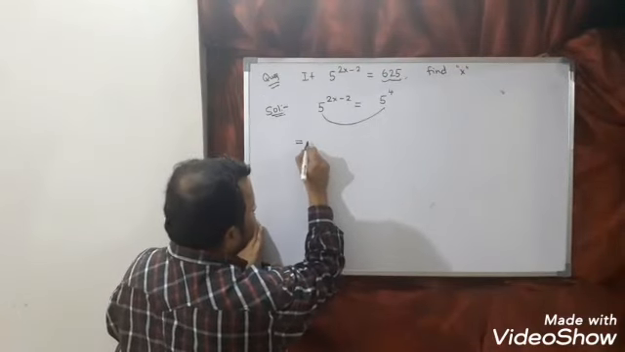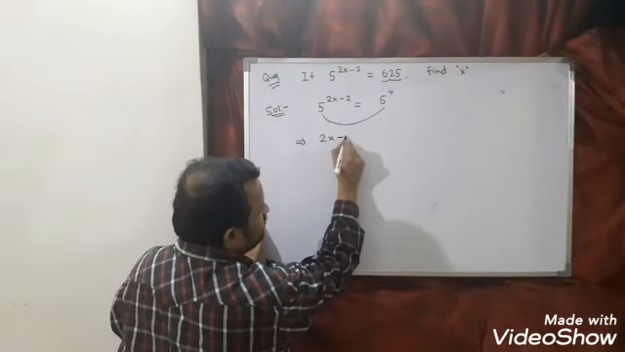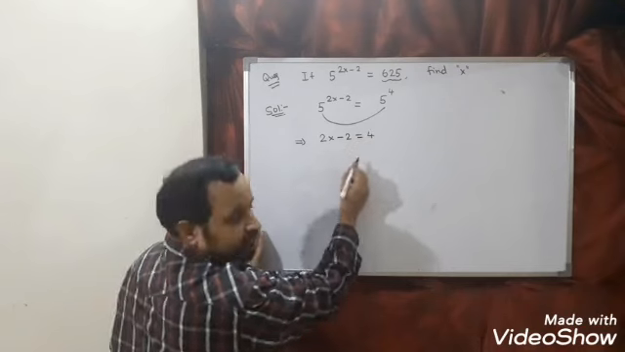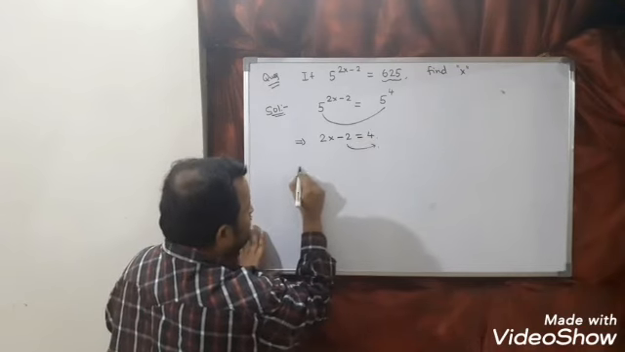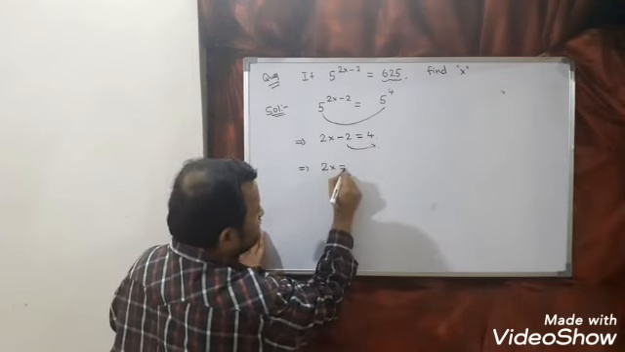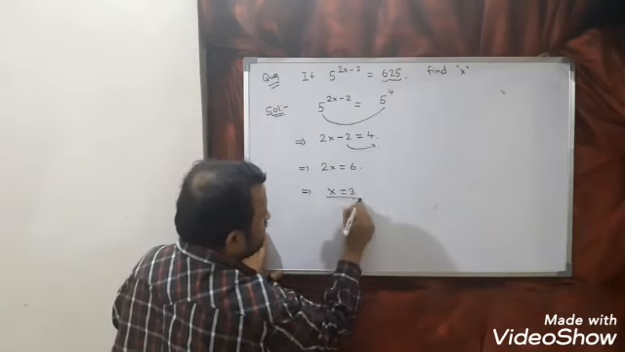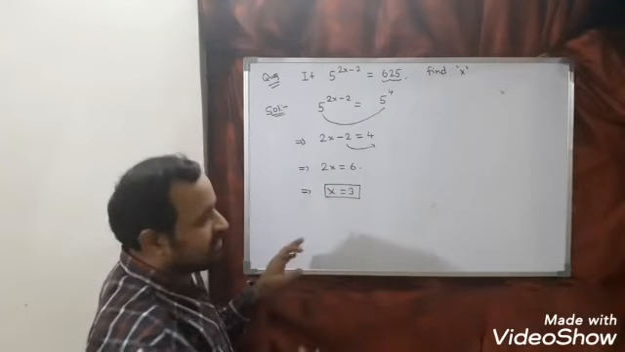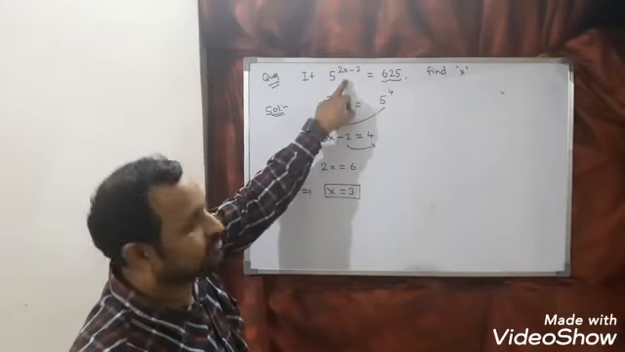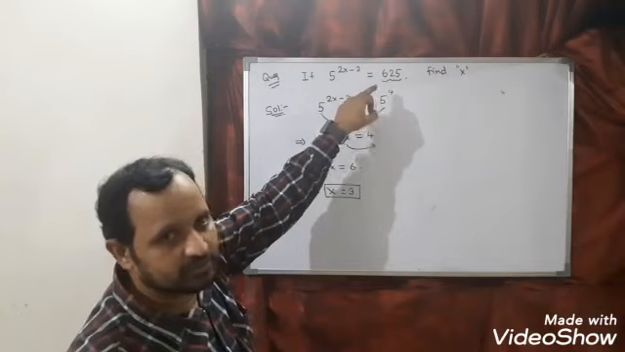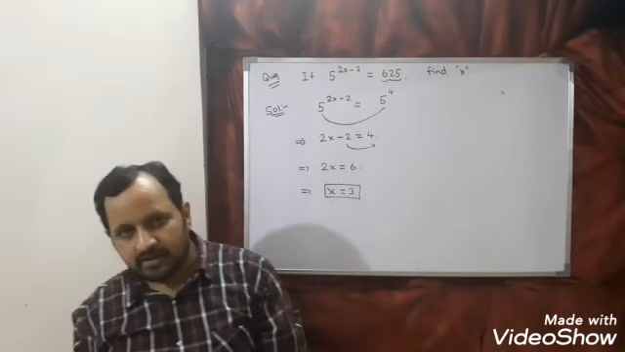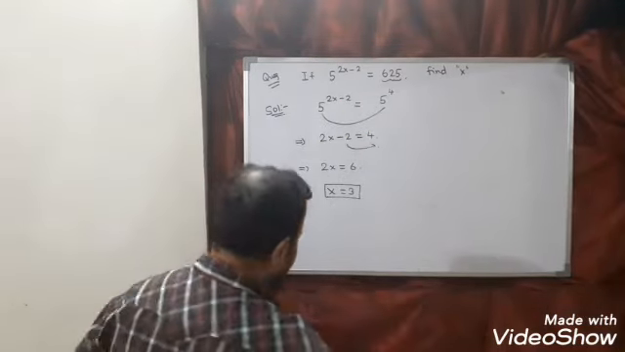So equate the power, what you will get? 2x minus 2 is equal to 4. Minus 2, I am shifting the sign. So what you will get? 2x is equal to 6, or finally we can say x is equal to 3. So you can cross check your answer by putting this value here. You will find that left hand side is equal to right hand side. Let us see one more question.